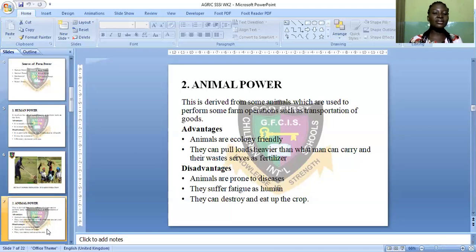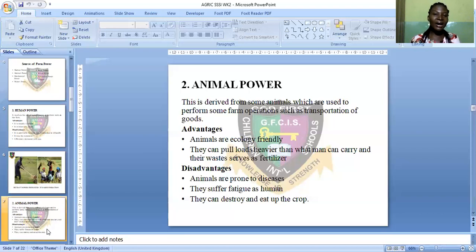Now, let's see the disadvantages. Animals are prone to diseases. Yes, diseases can affect the animals. They are prone to diseases, and if these diseases affect their health, they can die if good treatments are not given to them. So animals are prone to diseases. That's number one disadvantage. And number two, they suffer fatigue as human.